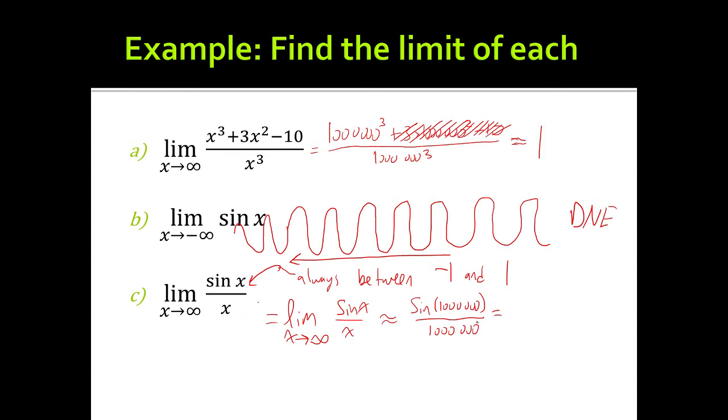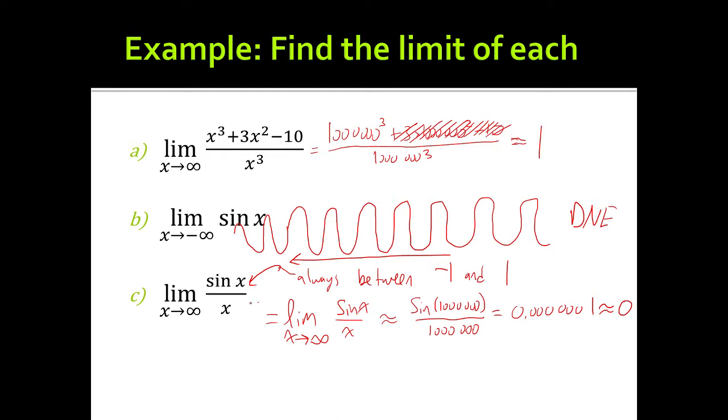Well, again, because we know sine oscillates between -1 and 1, it doesn't really matter what it is. It's being divided by 1,000,000. Anything divided by 1,000,000 is going to be a fairly small number, especially if it's 1. Say 1 divided by 1,000,000 is 0.000001. Effectively, this is going to get closer and closer to 0.